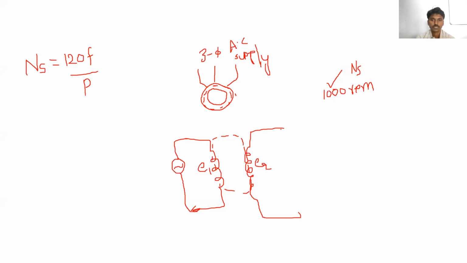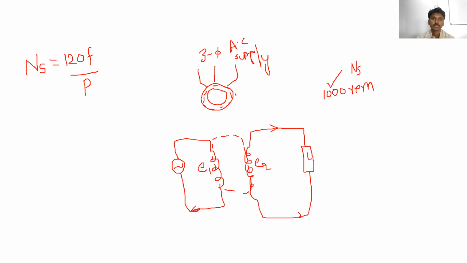Whenever this secondary winding is short circuited or some load is connected at the secondary side, then what will happen? The current starts to flow through the secondary winding also. Like the same here also, we are giving the supply only to the stator windings.